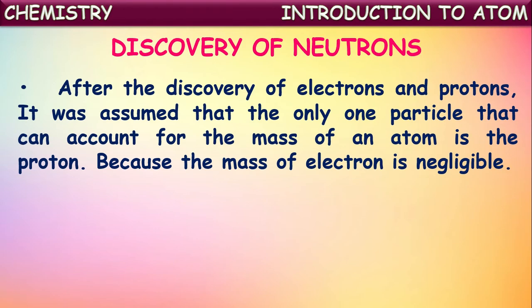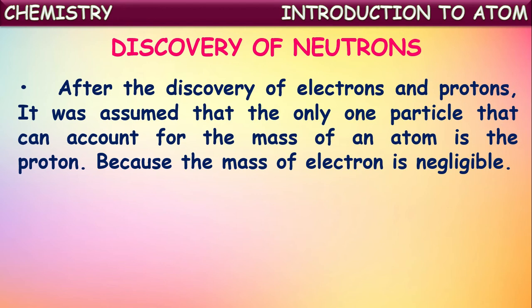After the discovery of electrons and protons, it was assumed that the only particle that can account for the mass of an atom is the proton, because the mass of an electron is negligible, isn't it? After the discovery of these two fundamental particles, electrons and protons, and studying their properties, they came to know the mass of an electron is completely negligible when compared to the mass of a proton.